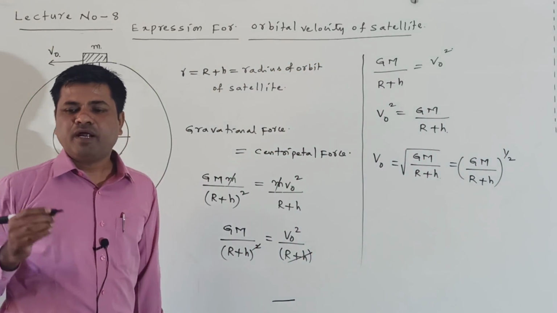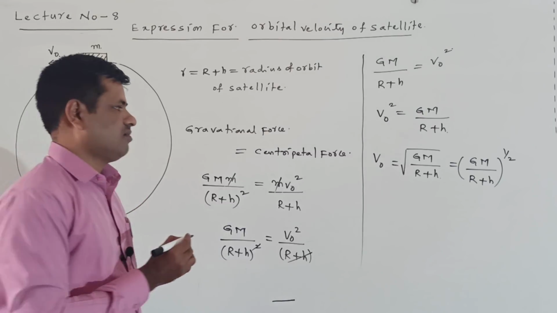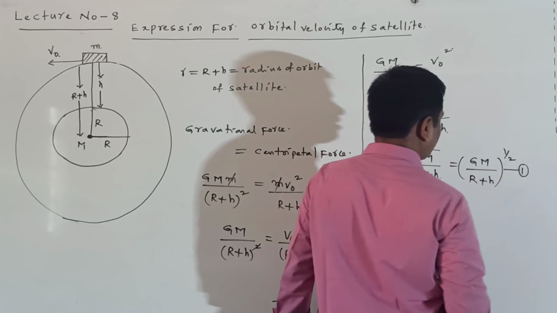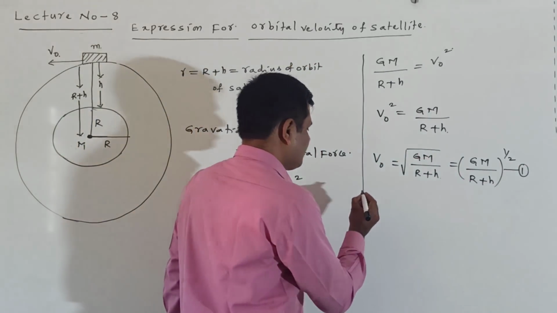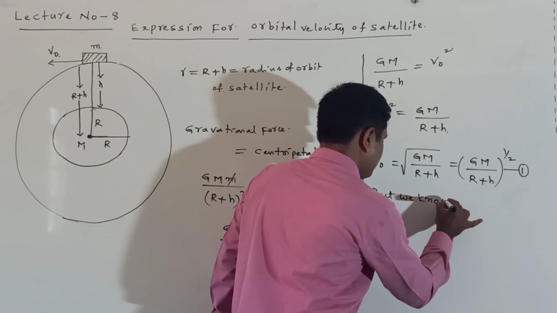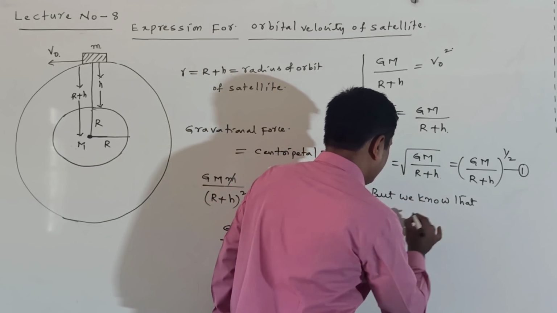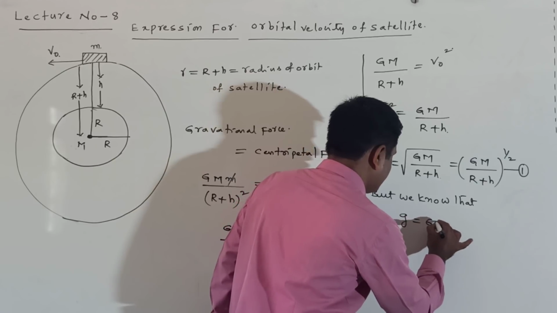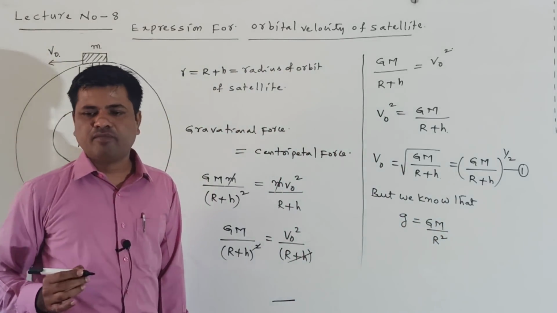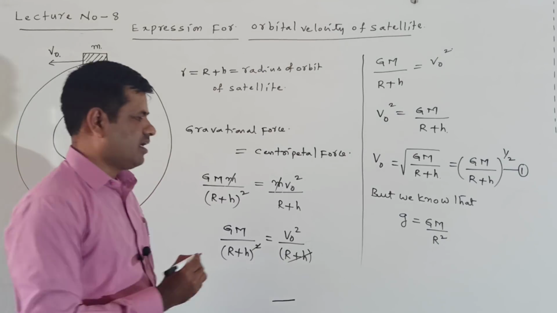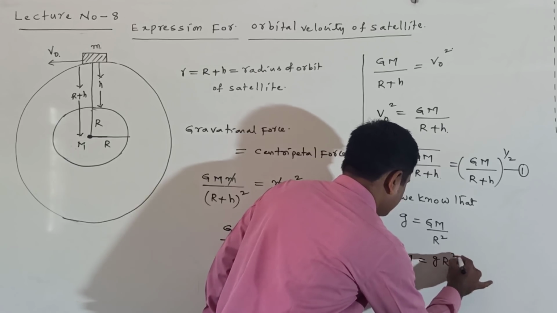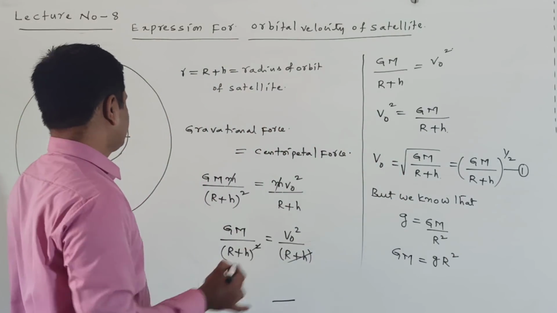This is given as equation number 1. Now on the surface of the earth, we know that g is equal to GM by r square. From this we write GM is equal to g r square.